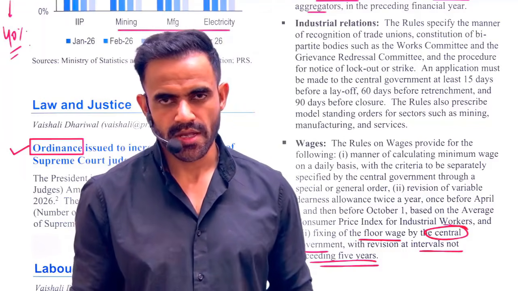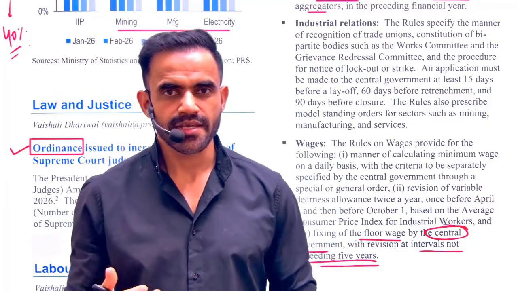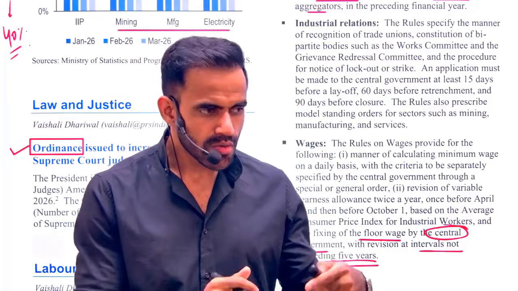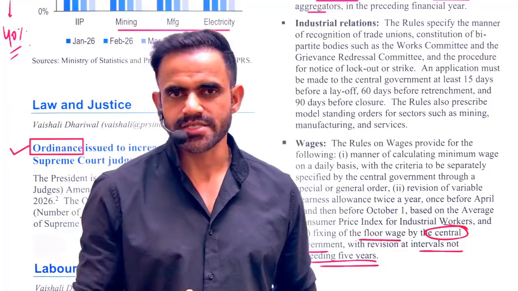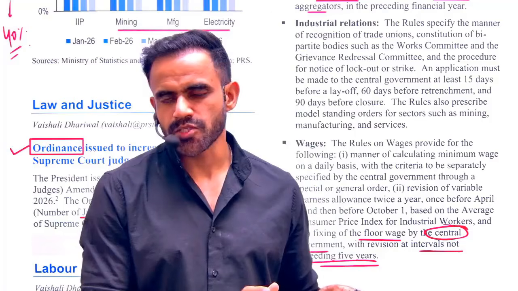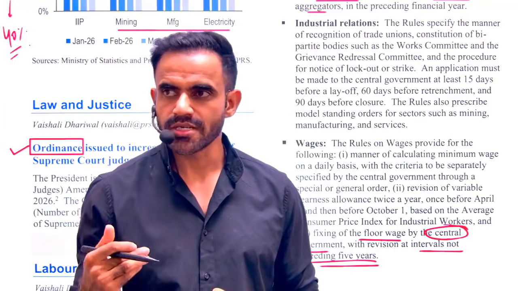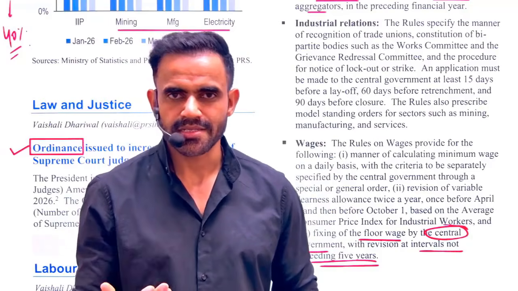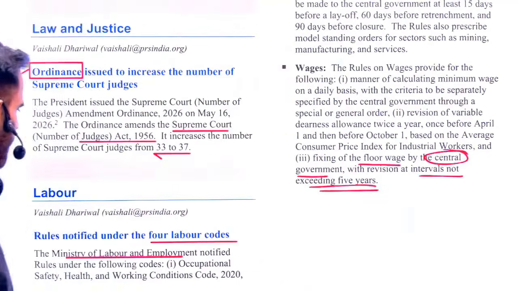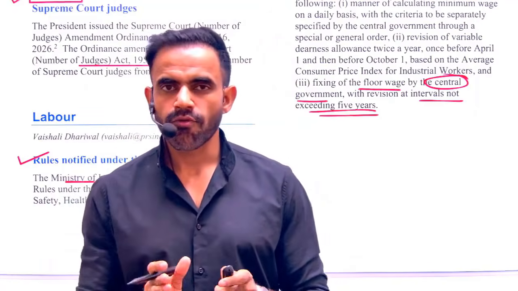So that's why the number of judges has been increased, so that these cases can be disposed of in a speedy manner, because the right to speedy trial is there as per the Hussainara Khatoon case. In a very simple sense, we usually say that justice delayed is justice denied. Keeping that perspective in mind, this is being done. Now you can use it in your governance answer. You can use it in a social justice answer, that how the government is trying to make sure that there is timely justice delivery.